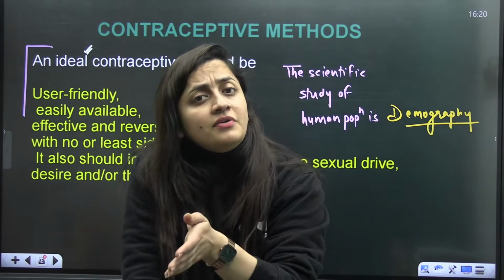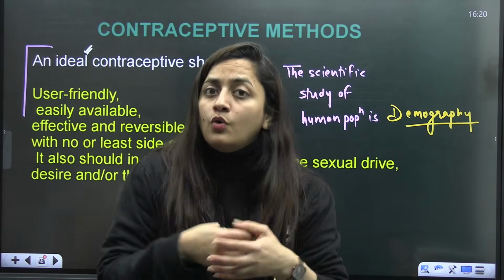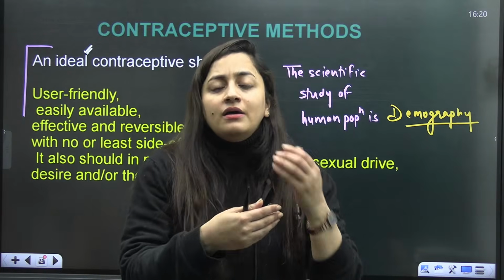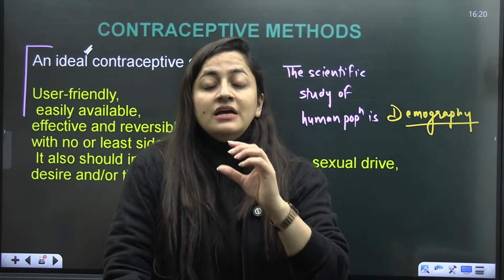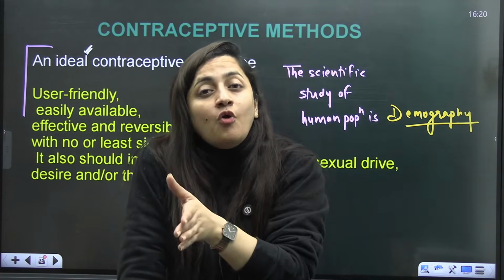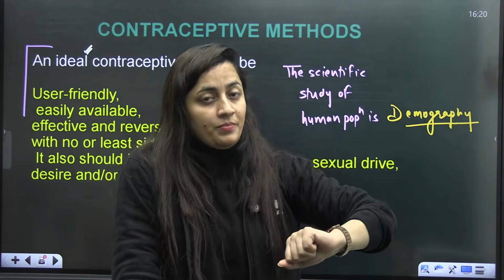So there are different ways to do that, right? A couple can have the unprotected sexual intercourse or the coitus when female is not ovulating, which is considered as a safe period. We will discuss it here as well, right? In the case of males, when they are having the sexual intercourse, if they won't ejaculate the semen in the female genital tract, then there will be no pregnancy.